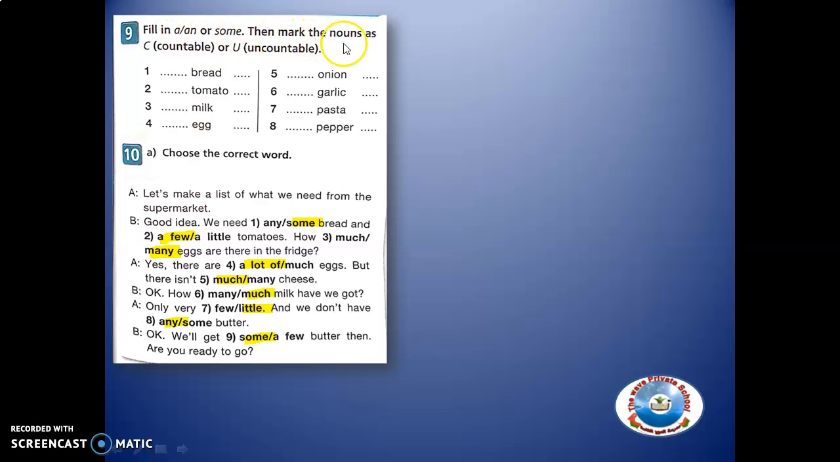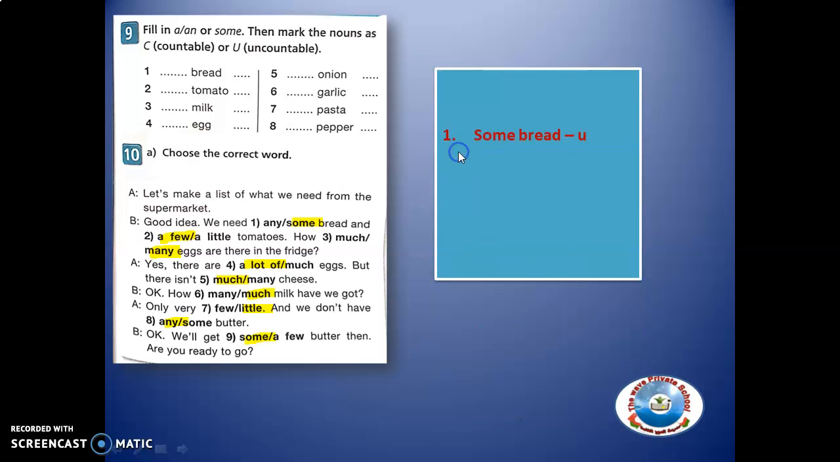Then we have here, fill in a or an or some. Then mark the nouns as C for countable or U for uncountable. For example, in number 1, we say some bread, so it is uncountable. When you use some, even if the nouns are countable, if you use some, it means it's uncountable. And then we say a tomato, it's countable. A means 1 tomato. And then number 3, some milk. And then number 4, an egg. It is countable, of course. We have an onion, countable. Some garlic, uncountable, but we can say a garlic.